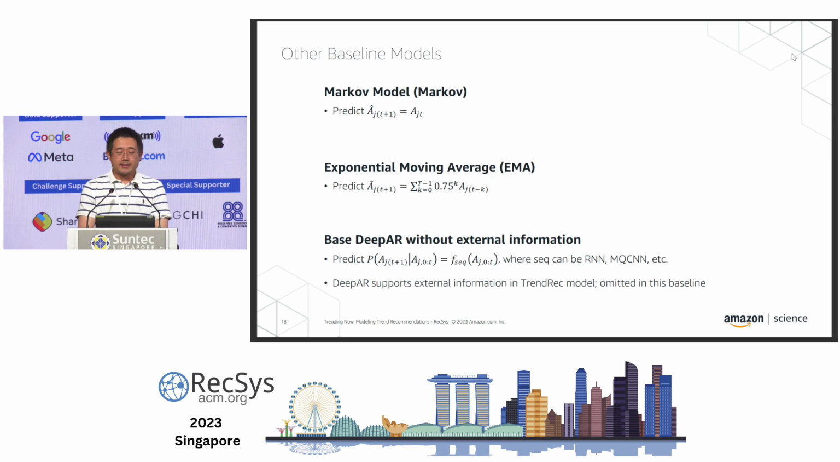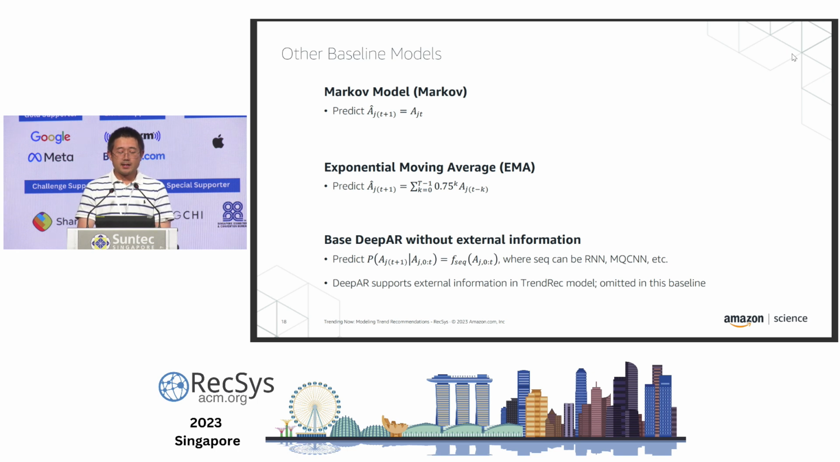So we also consider some baseline algorithms. One baseline algorithm is a Markov model where we just predict the acceleration of the next time step based on the observed acceleration in the previous time step. We have exponential moving average, which is a prediction based on a weighted average of historical accelerations weighted exponentially by the difference in the time steps.